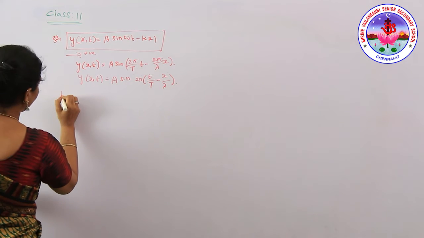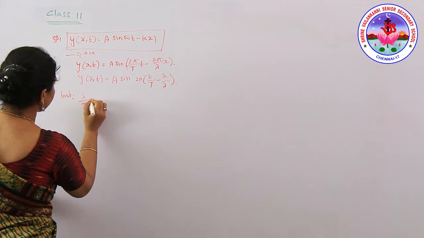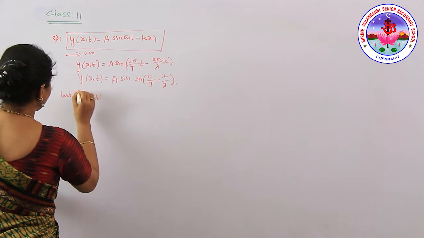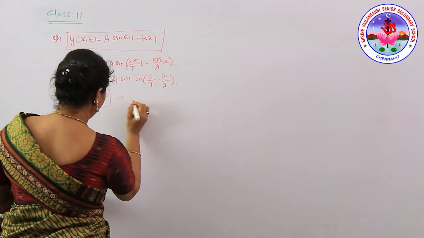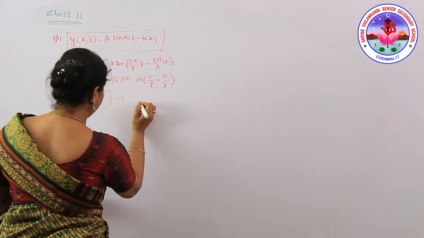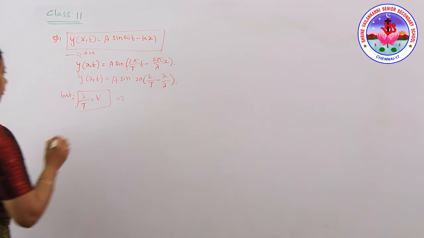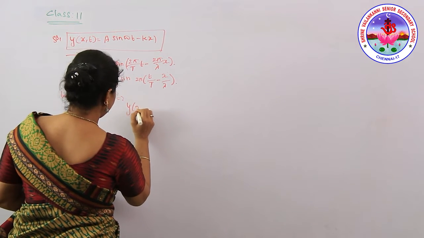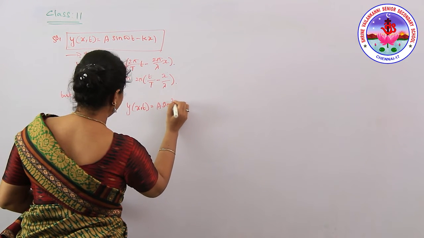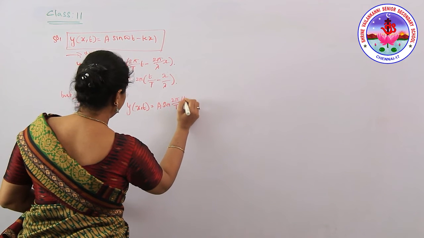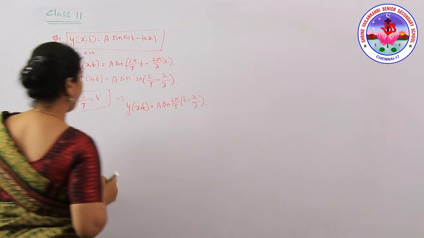But as we know that lambda by T is equal to the velocity. So now you can write y of x comma t equals a sine 2 pi by T into t minus x by lambda.